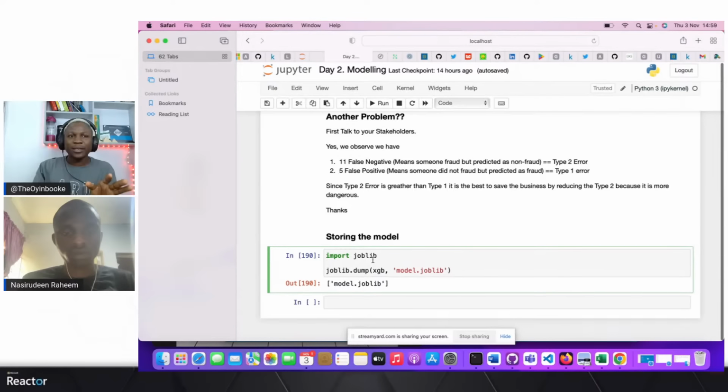So when you go to that link, it takes you right here to 30 days of data science. And this is the roadmap. We're able to see where we are and what we are doing. This is building a fraud detection model. That is what we've done today. The next time is building a classification model.